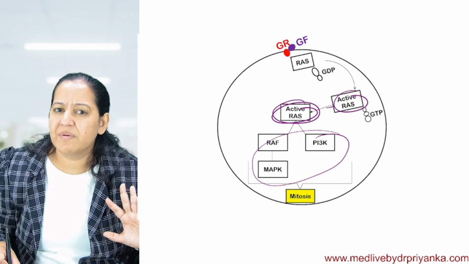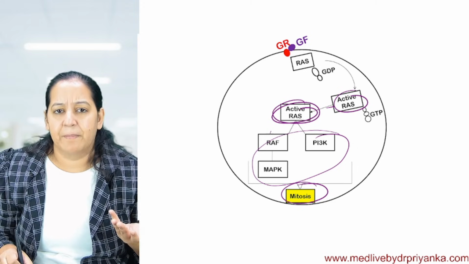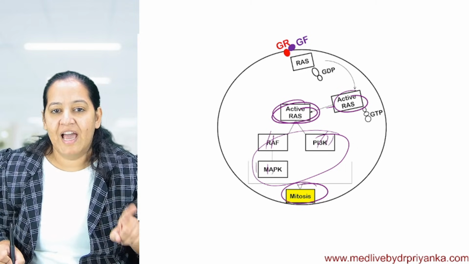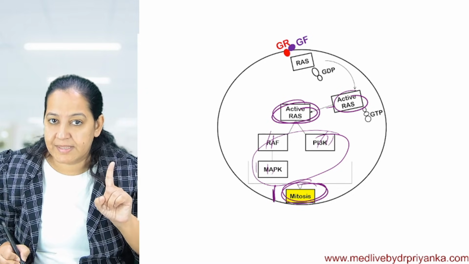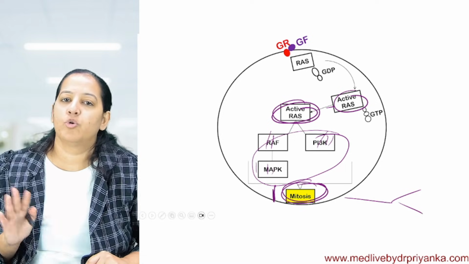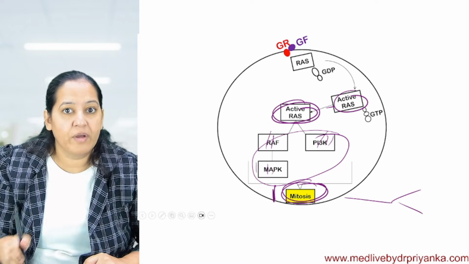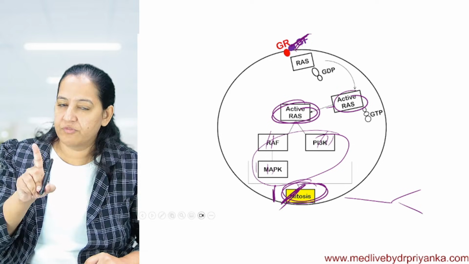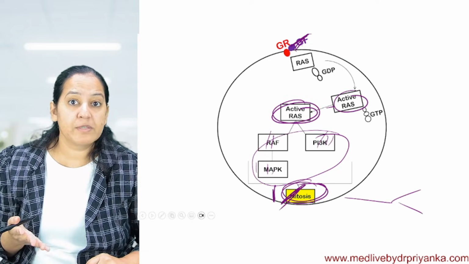There are multiple pathways via which it does mitosis, for example RAF, PI3K, MAPK. Don't learn them. With their help, it causes one mitosis. This cell divides only once, from 1 to 2. One growth factor causes one mitosis. After that, what's going to happen?